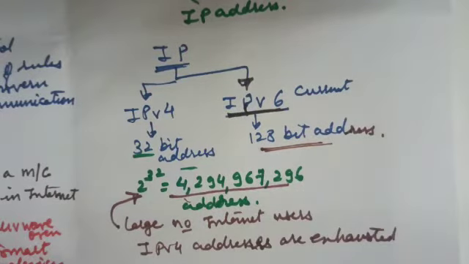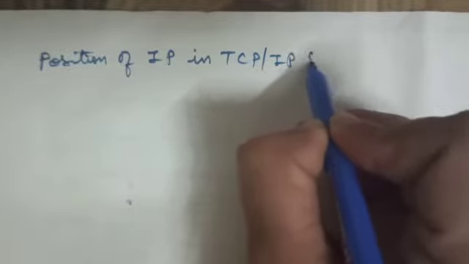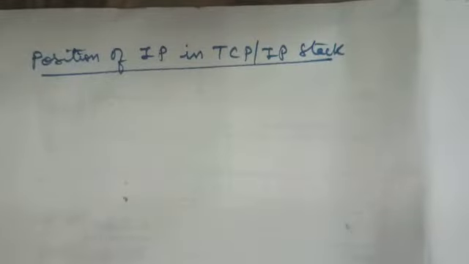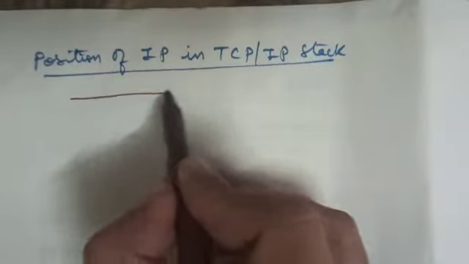Now let us see what is the position of Internet Protocol in TCP/IP stack. Position of IP in Transmission Control Protocol, Internet Protocol stack. We know that there are 5 layers in the TCP/IP stack.